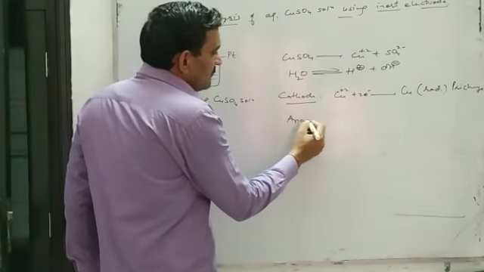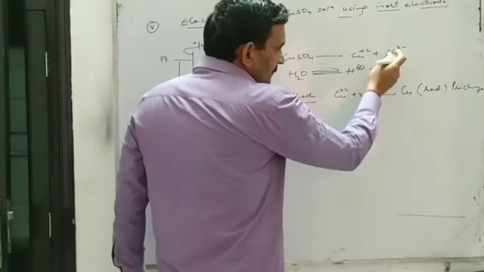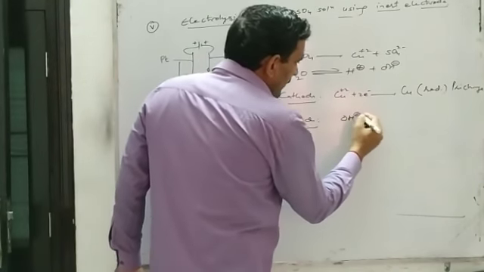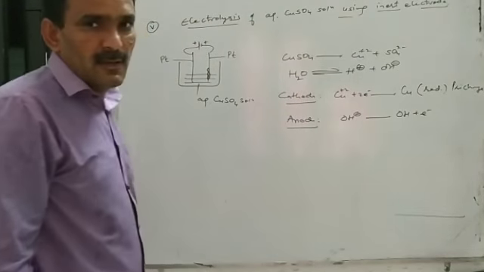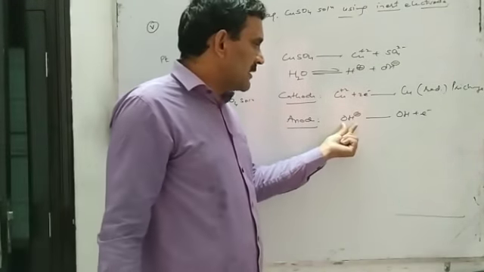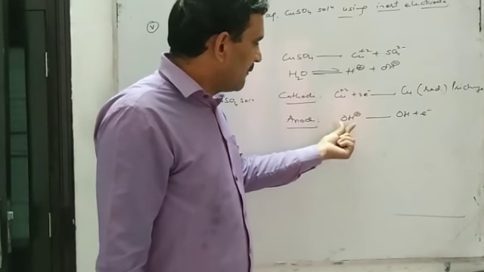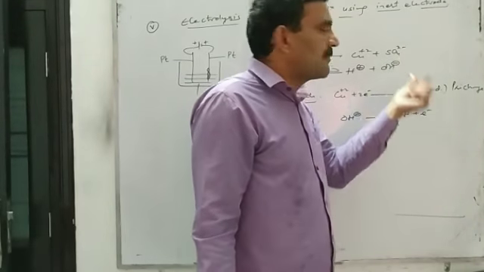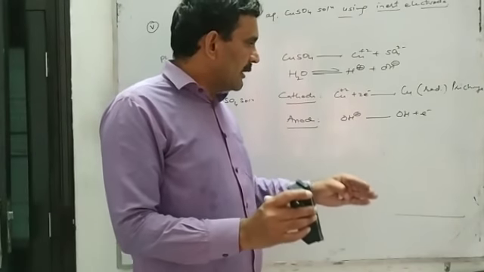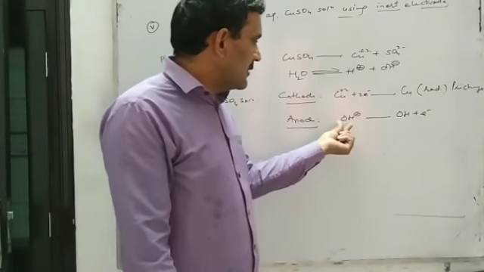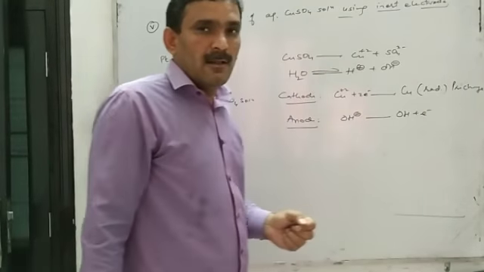Now at anode, out of sulfate ion and hydroxide ion, electron losing tendency of hydroxide ion is more. Earlier also I told the discharge potential of hydroxide ion is less than sulfate ion. Discharge potential means the minimum voltage required for discharging of this ion.